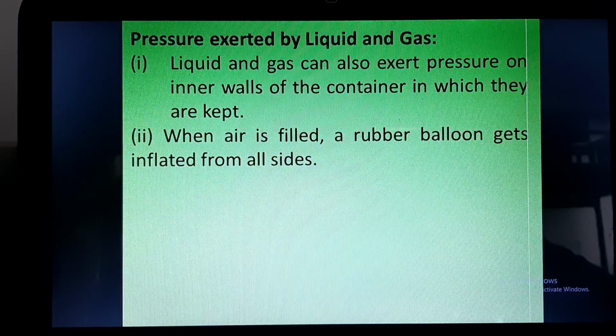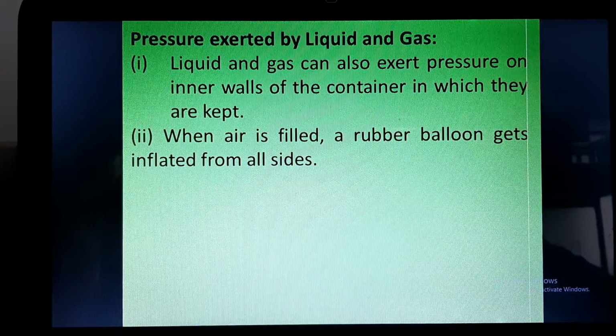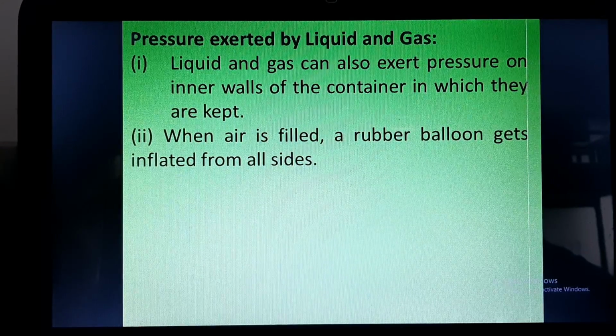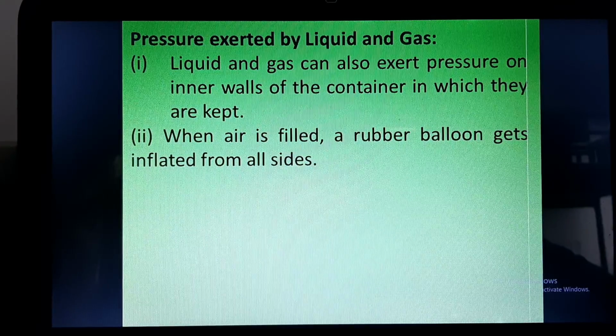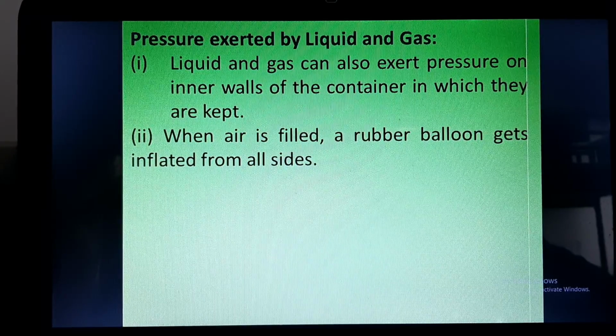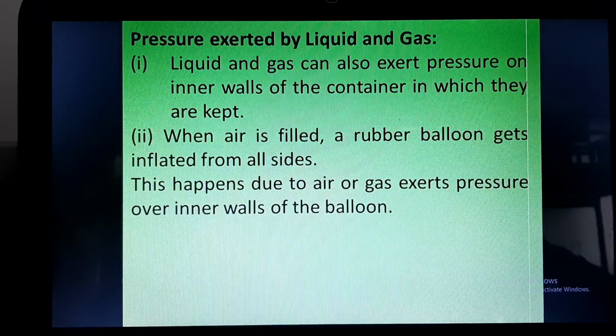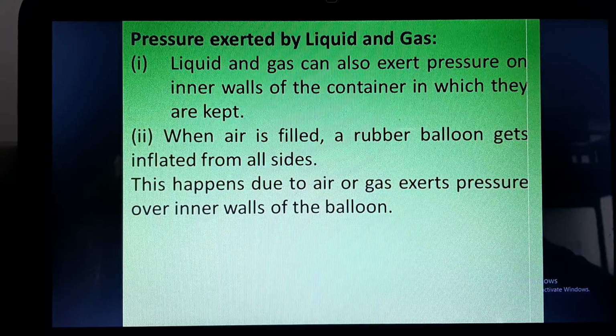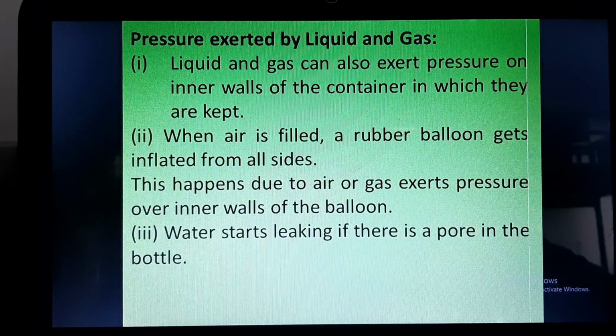When air is filled, a rubber balloon gets inflated from all the sides, and when you fill more air, it will burst. Why is it so? Because that air is applying pressure, or it is exerting pressure over the inner walls of the balloon.